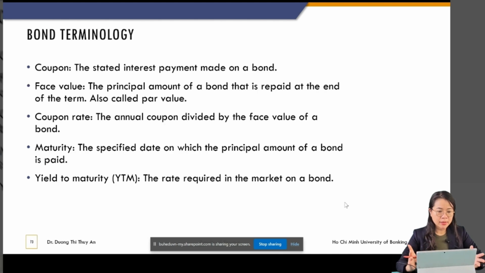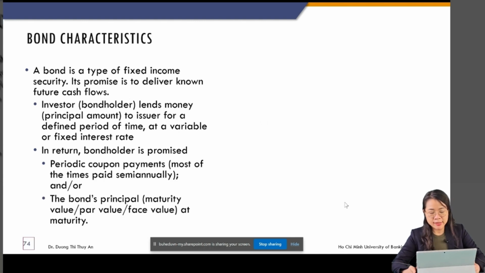Please make sure that you are familiar with some terminology like coupon, face value, mệnh giá, coupon rate, lãi suất cổ phiếu, maturity, thời gian đáo hạn, and yield to maturity, or YTM, lợi suất đáo hạn. So they are the information, the factors in the bond valuation model. Let's see one example.